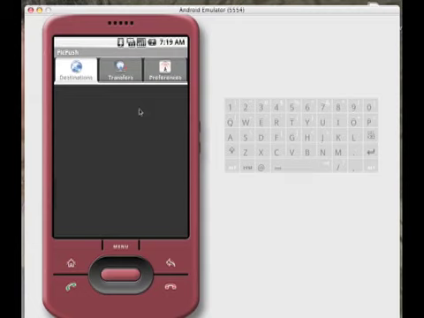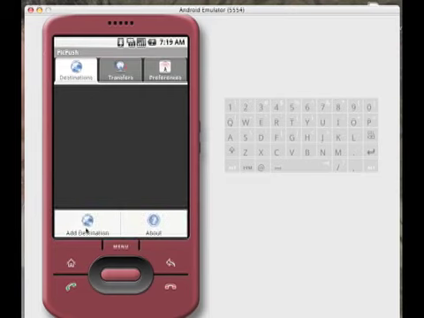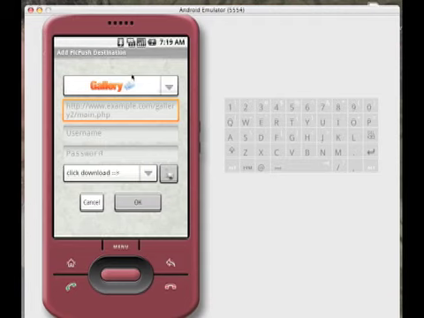First time you launch, it'll tell you you haven't set up any destinations. So, how do you set up a destination? Well, click on the menu and click the Add Destination button. This brings us to the Add Destination screen.